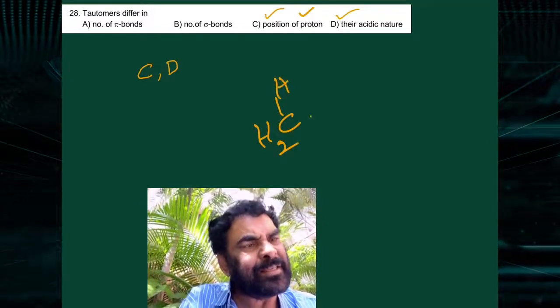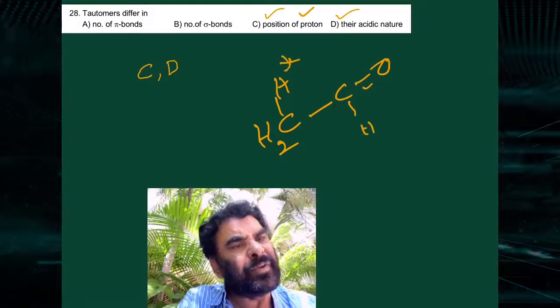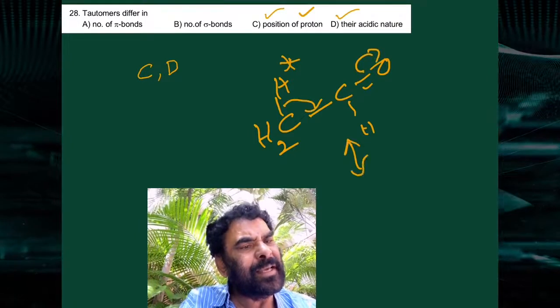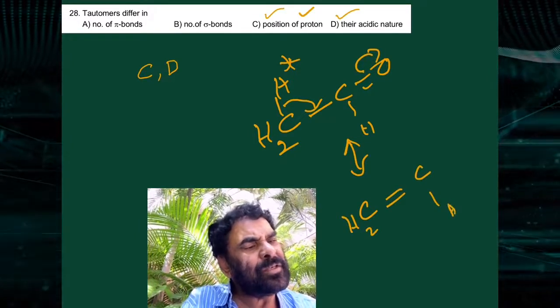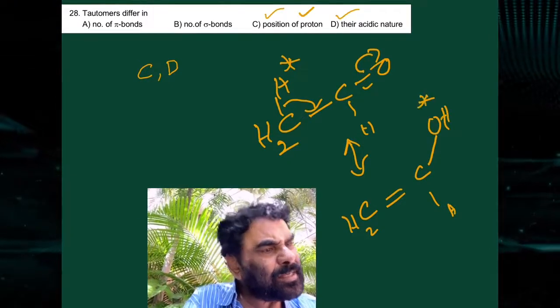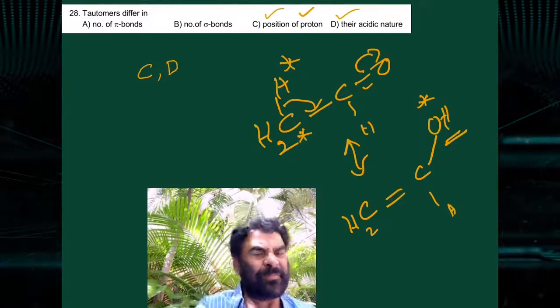Their acidic nature: I am taking acetaldehyde. This is the proton that is shifting. Now in the second case, the proton position is changed to this one. Here it is connected to the oxygen, here it is connected to the carbon.